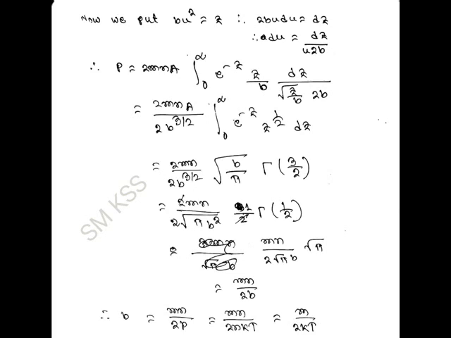Now if we follow these steps sequentially, we will finally get the expression for B as m by 2kt, and by putting the value of B in the expression for constant A, we will finally get the expression for A as root over of m by 2 pi kt. Thus the values of the two constants are A equal to root over of m by 2 pi kt and B equal to m by 2 kt.